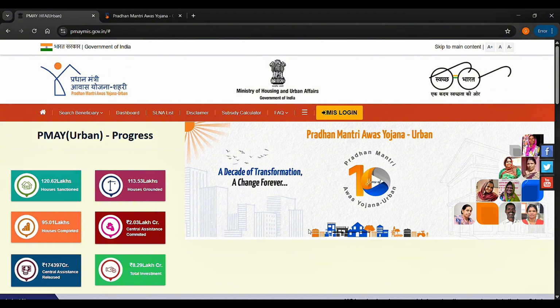Benefits of PMAY. Under this scheme, eligible people can get interest subsidy on home loans up to 2.67 lakhs through the Credit Linked Subsidy Scheme (CLSS). Financial assistance for building, purchasing or renovating a house. Priority for women applicants, differently abled citizens, and environment-friendly and sustainable housing.